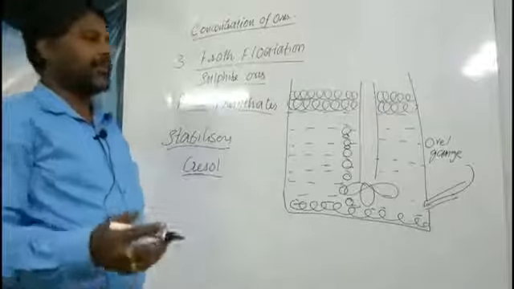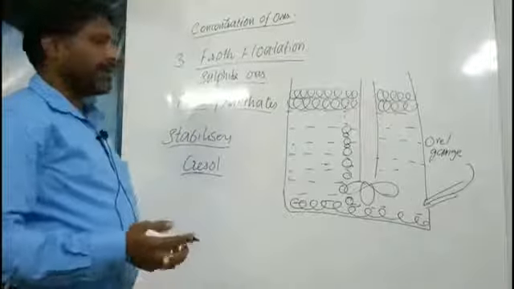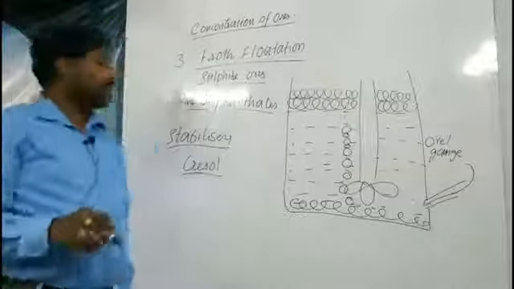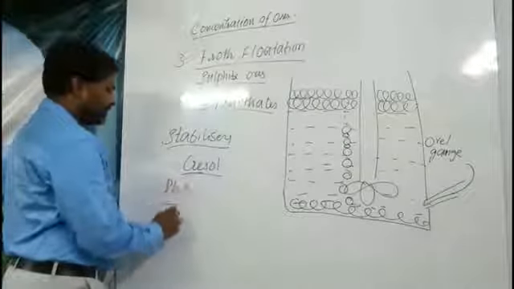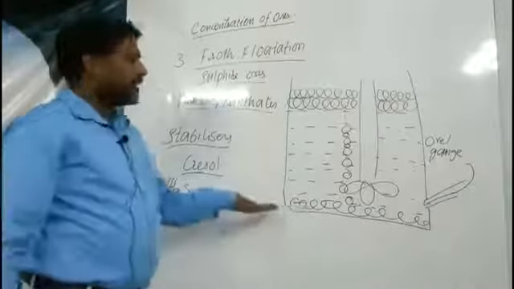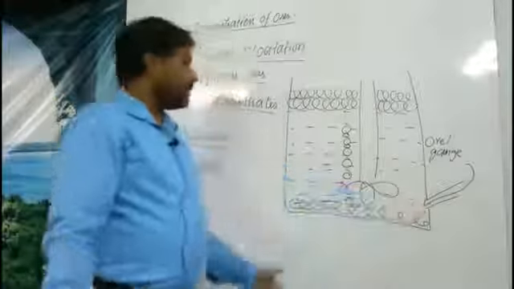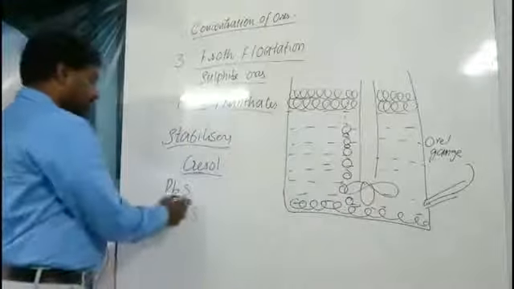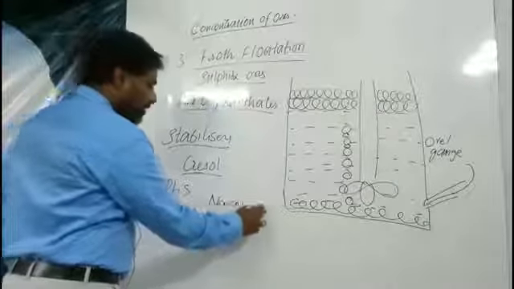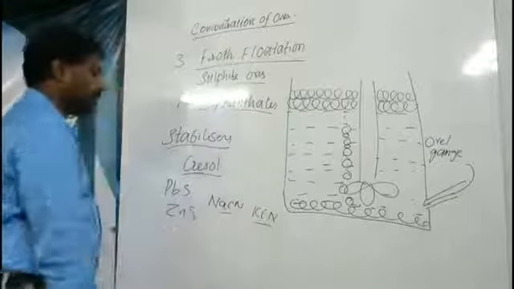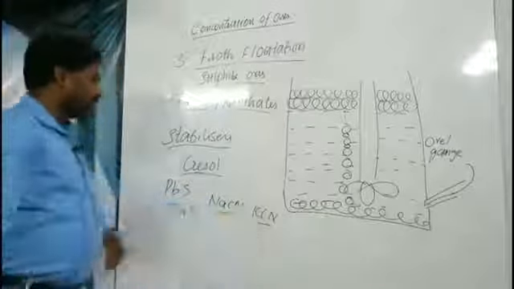We can take lead sulfide and zinc sulfide, and at the same time both the ores can be separated. We take lead sulfide as well as zinc sulfide, mix both in the vessel, and use the froth flotation process. For this process we have to use a sodium cyanide or potassium cyanide solution. Why? Because this is a separator of both the layers.